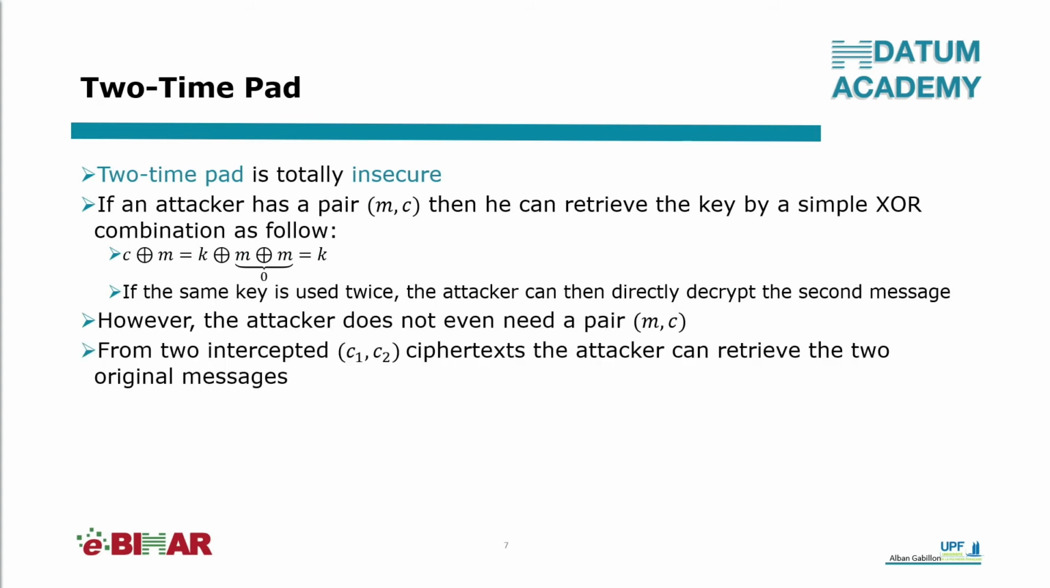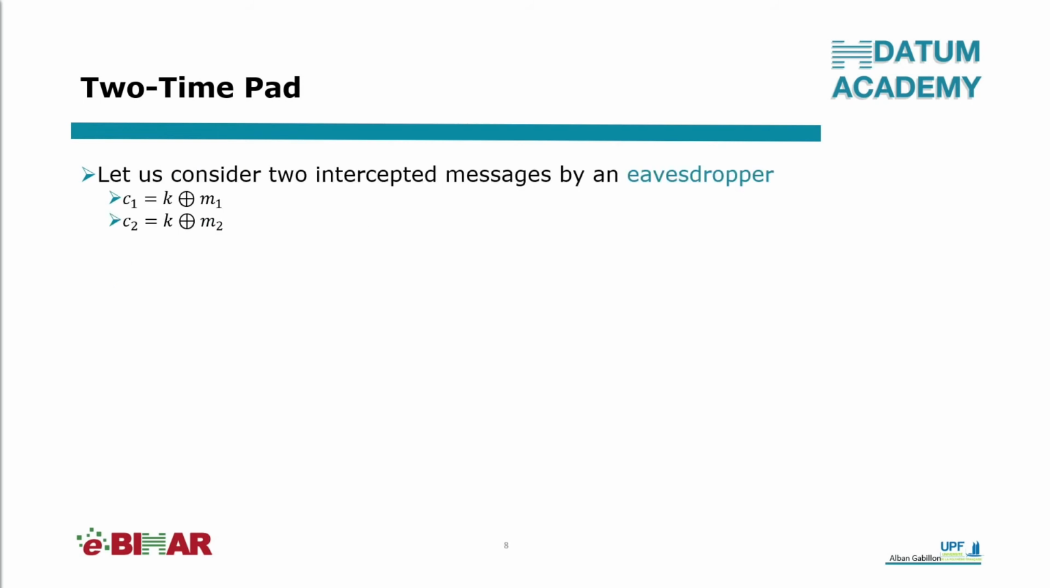Now you may say, okay, but this assumes that the attacker has a pair plain text, ciphertext. It may not be easy to obtain a plain text and its corresponding ciphertext. Yes, this is true. But in fact, the attacker does not even need a pair M, C. From two intercepted messages encrypted with the same key, the attacker can retrieve the two original messages. How can this be possible? Let me show it to you.